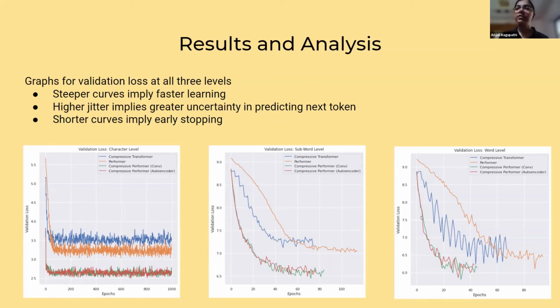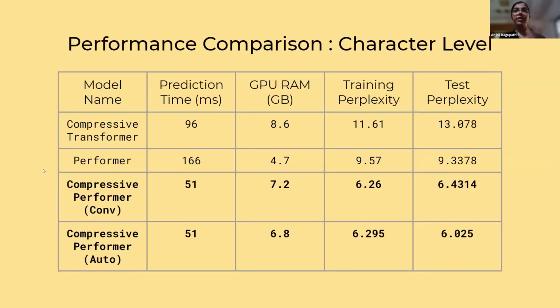Similarly, at the word level, you can see that our model performed equally well. And then the next few slides are just going to be a comparison based on the prediction time, or how fast our model could predict the next word, the GPU RAM consumption or the memory consumption, and the training and the test perplexity. They show that our model was able to learn the character dependencies over very long sequences. That's why its perplexity is much lower than the baseline models.